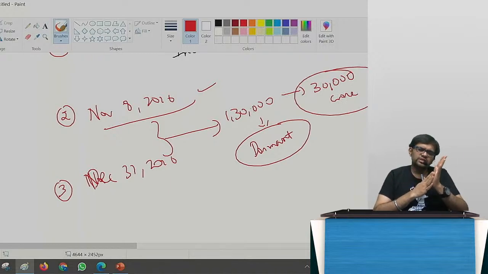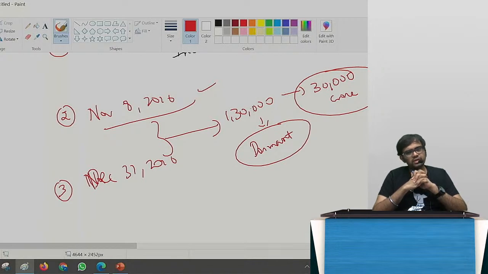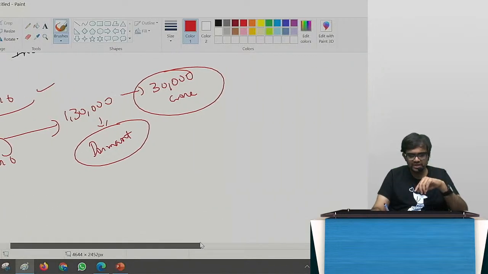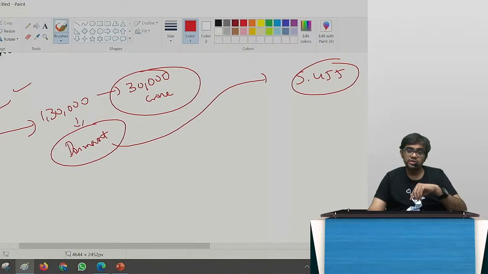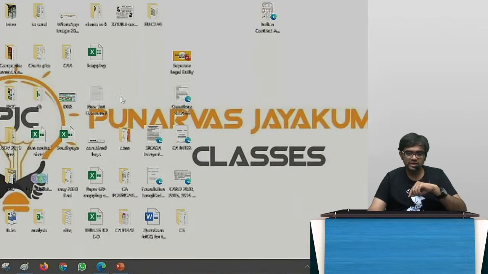Narendra Modi and Amit Shah are asking, bro, how come? How come 30,000 crore? Where did the money come from? That is one part. So if you analyze the definition of dormant company, which again they will ask you in the exam, section 455, they will ask you.